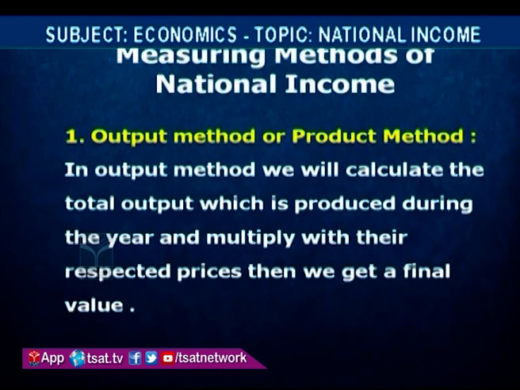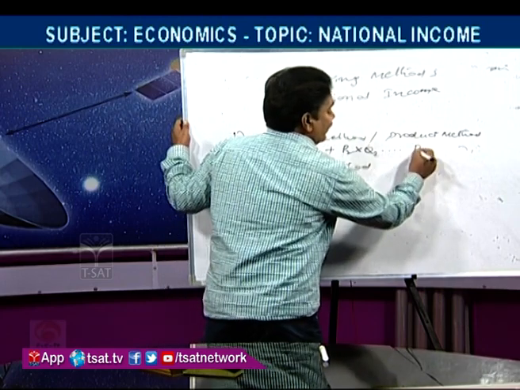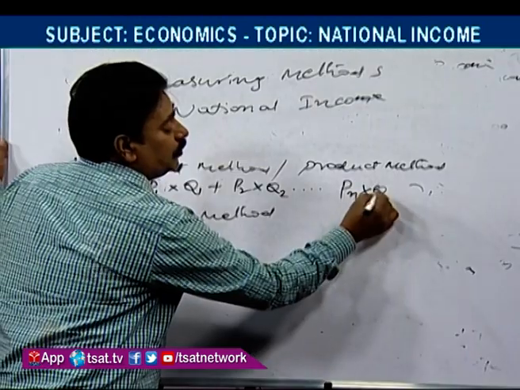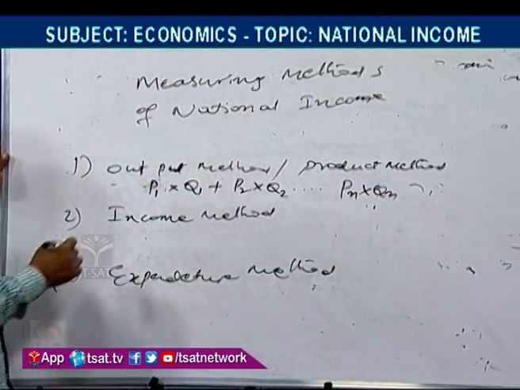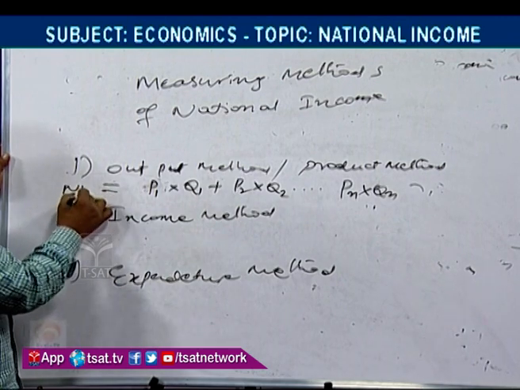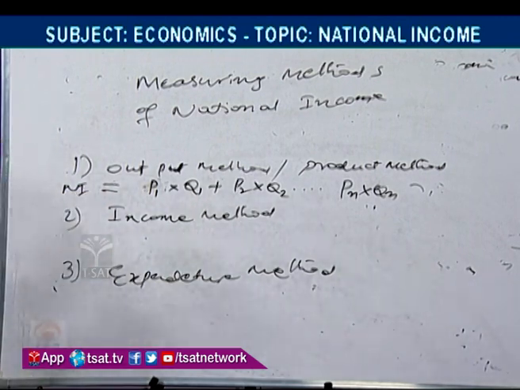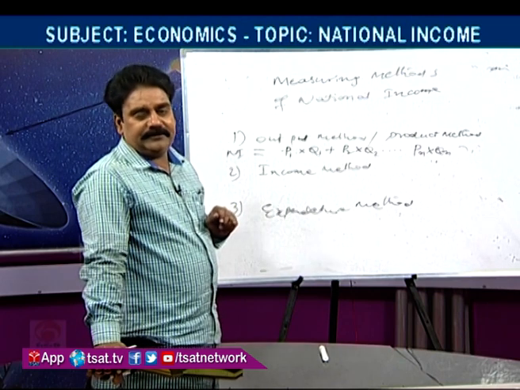Like that, for all the goods produced in that year, we calculate P1Q1 plus and so on up to PnQn. In this way we get national income. This method is called the output method or product method.